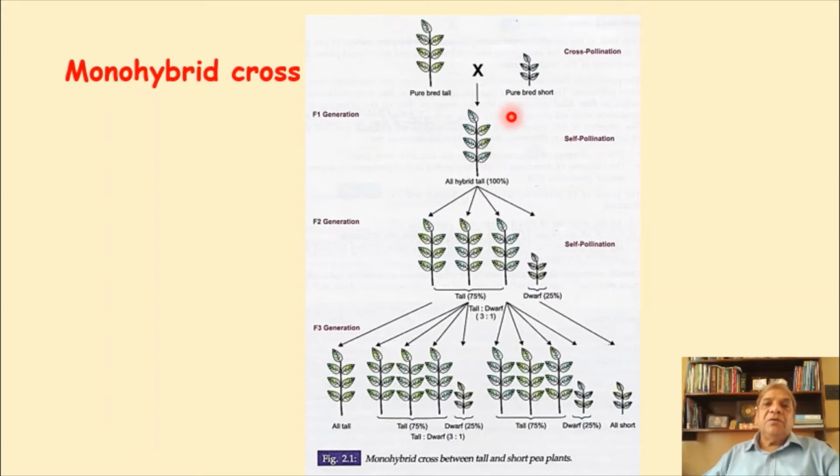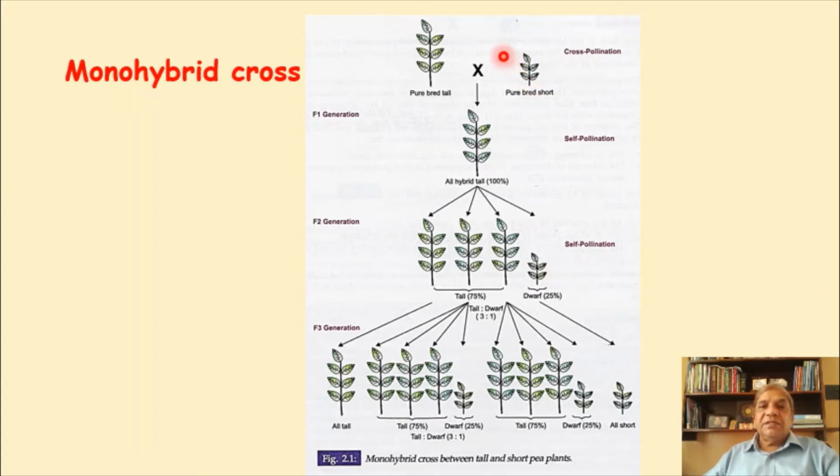Okay. Now these all tall plants' flowers were allowed to grow, and then they were allowed to self-pollinate. And in the third year, when the seeds were sown, the second generation results were obtained. And they were quite surprisingly different from the result of the first generation. These were that 75% were tall and 25% were short.